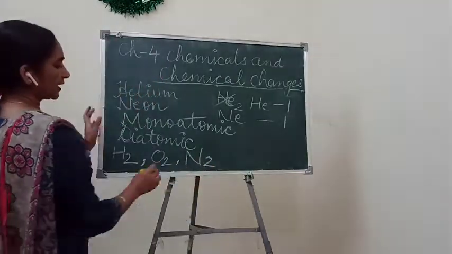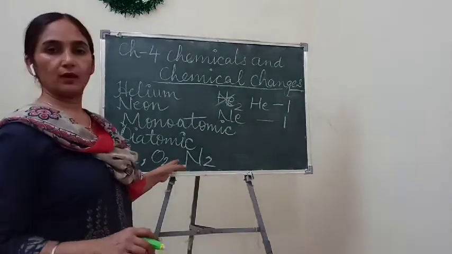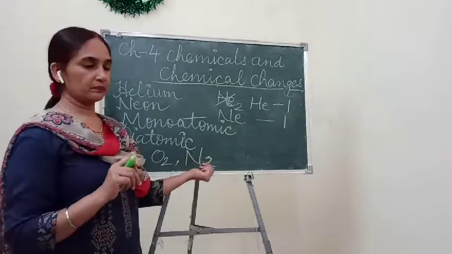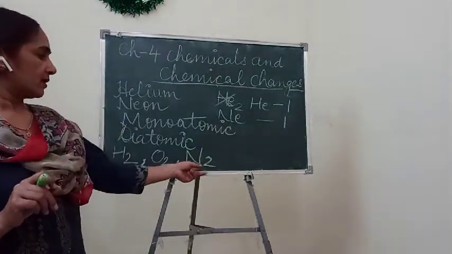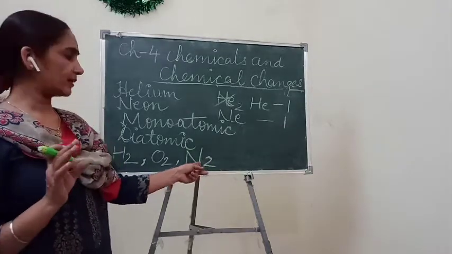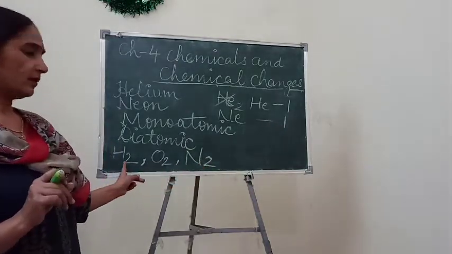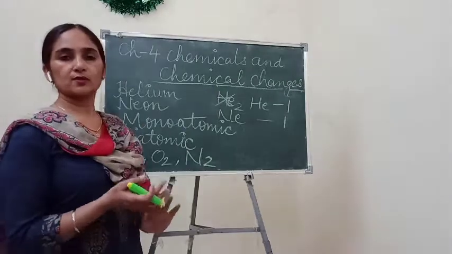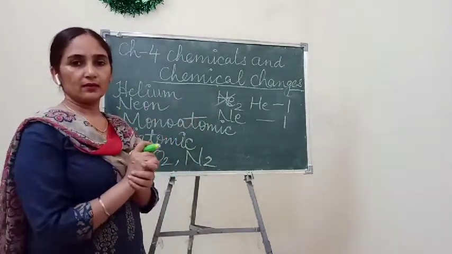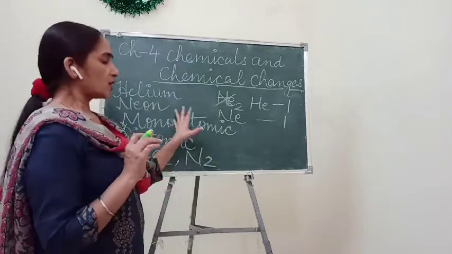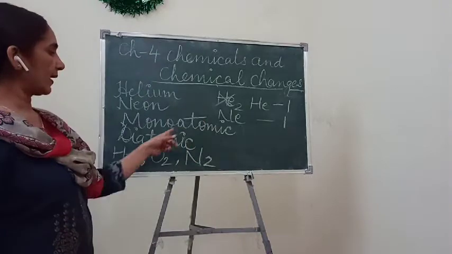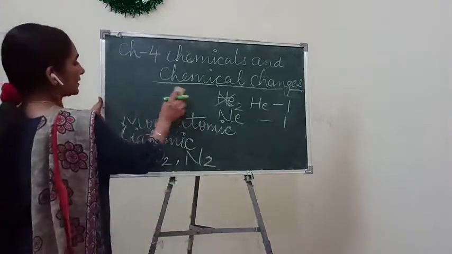Means always nitrogen, 2 atoms exist together, oxygen 2 atoms, and hydrogen also 2 atoms exist together naturally. So these are the monoatomic and diatomic.